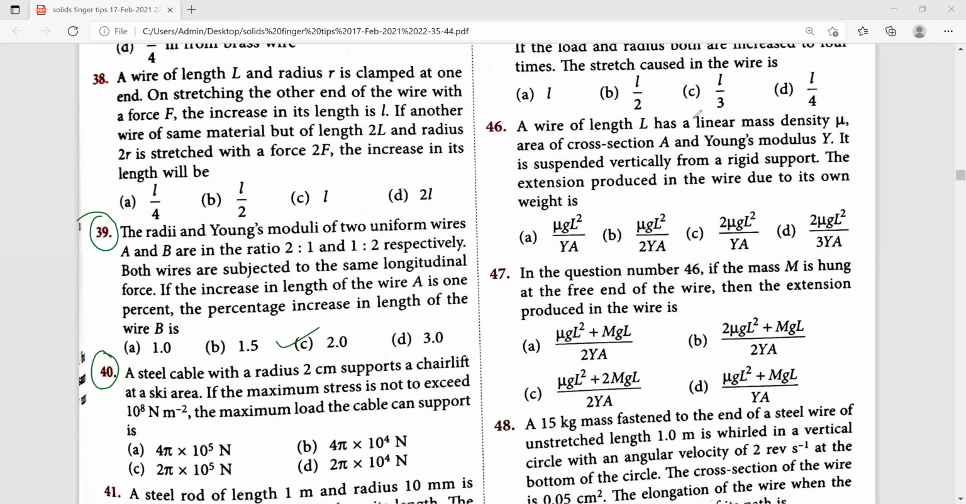Here, what do we consider as radius? 2 cm. We can convert it. What is the maximum load? Formula: maximum stress into area of cross section. That is 10 to the power of 8 into pi into (2 into 10 to the power of -2) whole square. Calculating, the answer comes as 4 pi into 10 to the power of 4 Newton. So this one is the right answer.